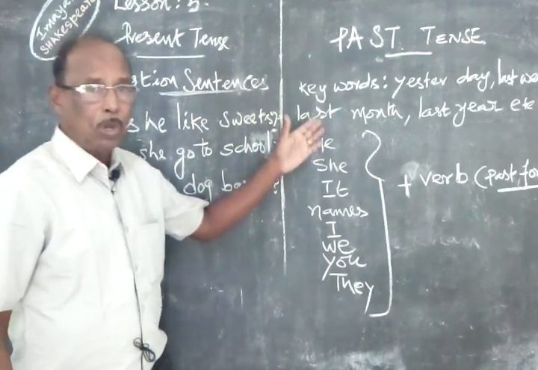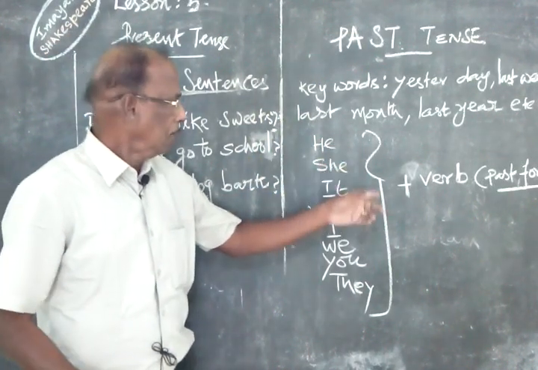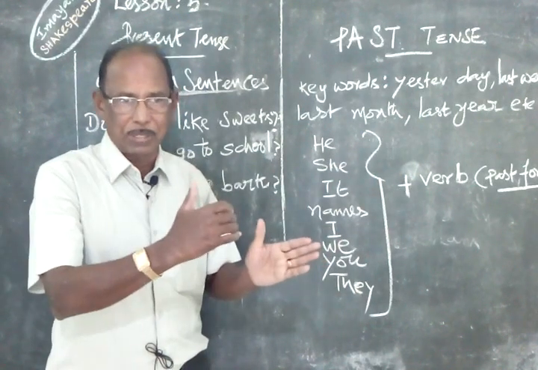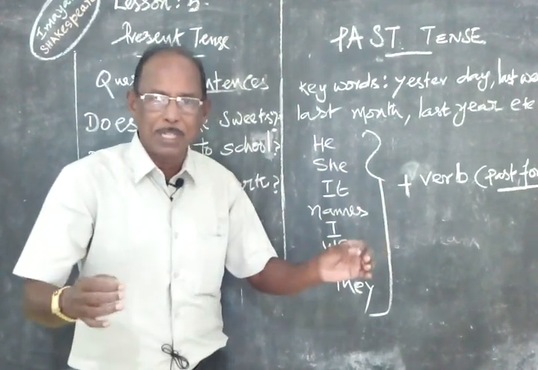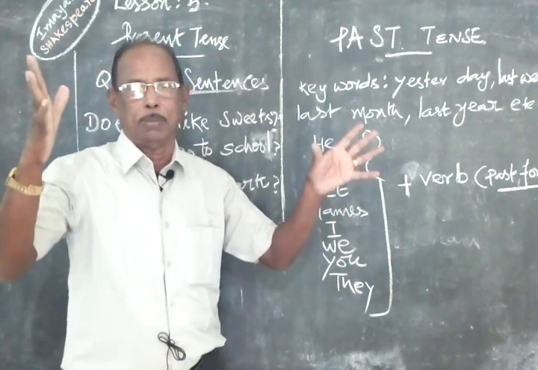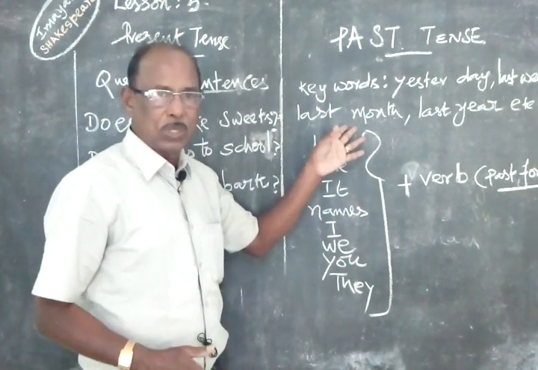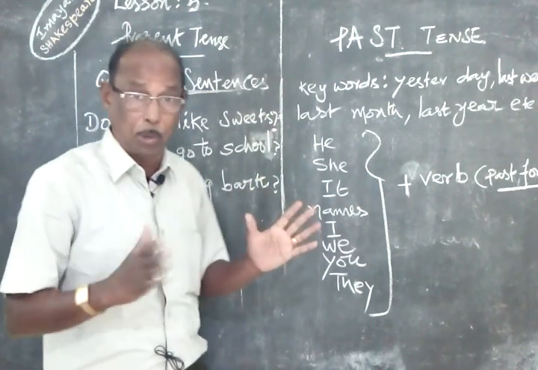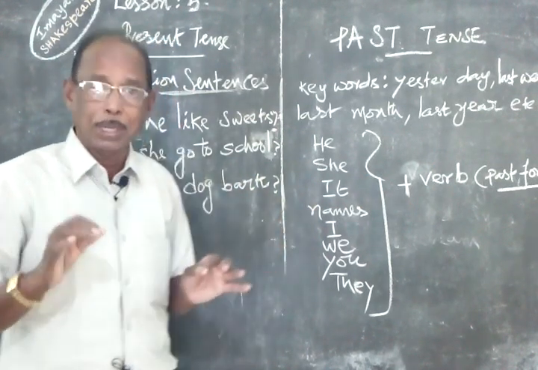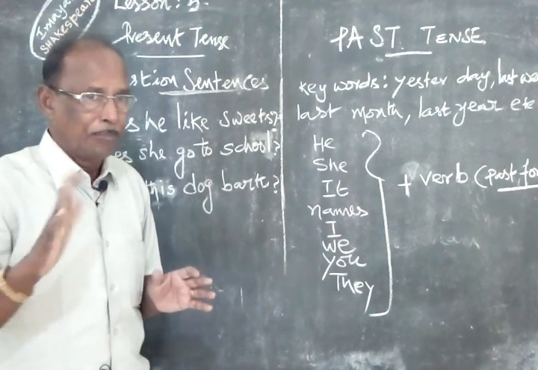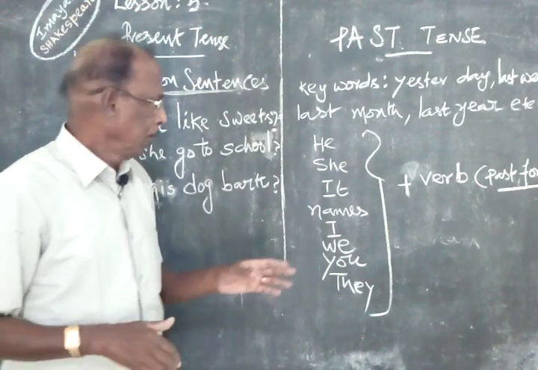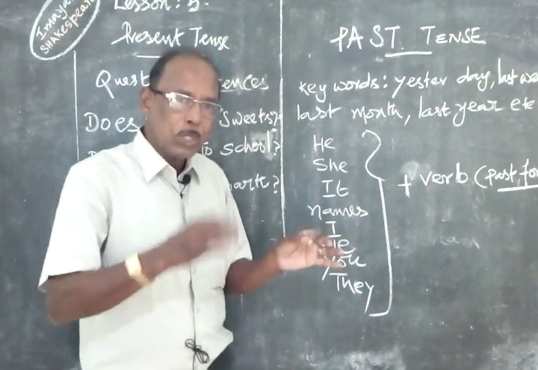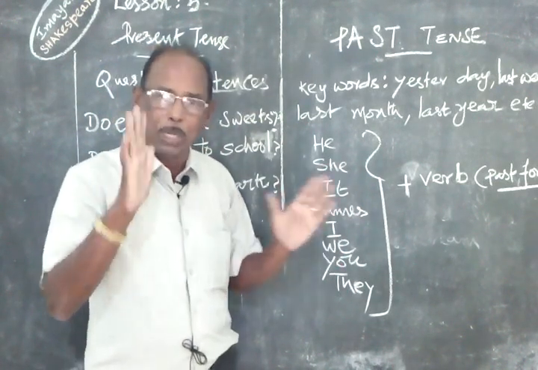Here, when we talk about past tense, we need not worry about the past participle. As far as past tense is concerned, we should know the present and past form of the verb. Regular verbs and irregular verbs are there. I am not going deep into it now, you don't worry about it. Now, the past form of the verb, that's all you should know now.